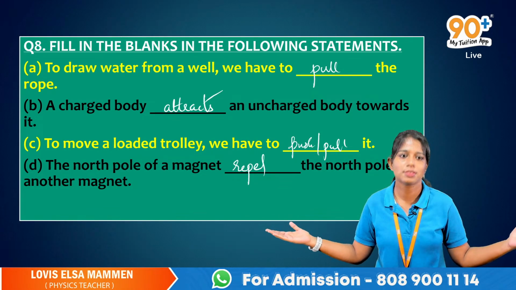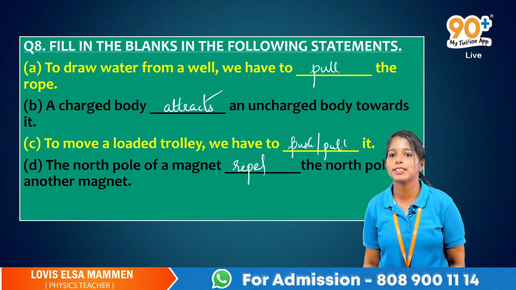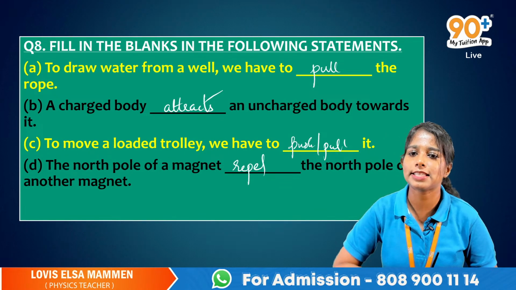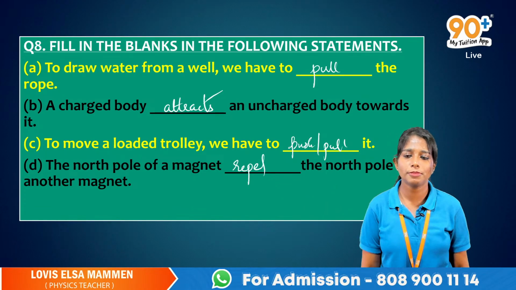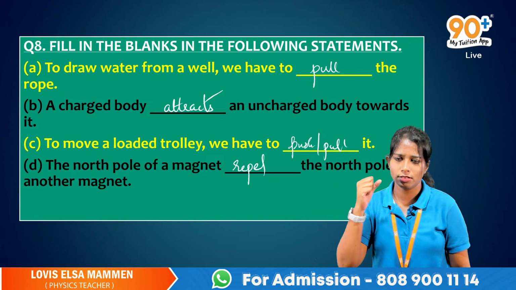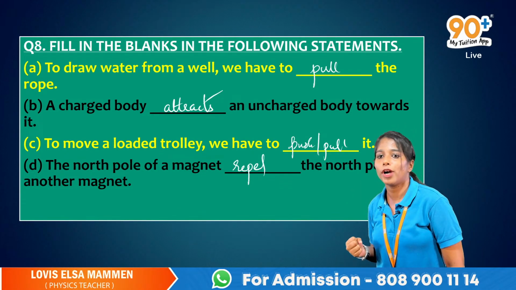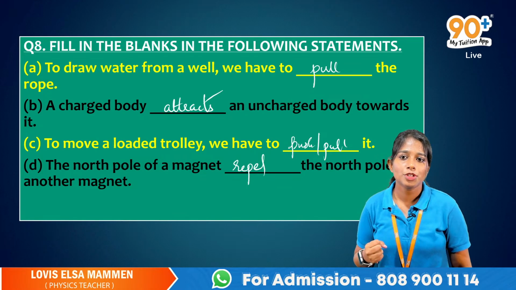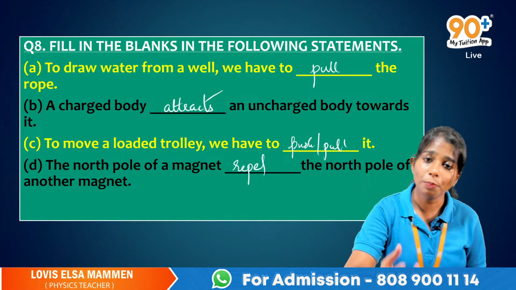Magnetic force. Yes, that is the thing. Magnetic force is there. Yes, you are right. Okay, so if you want to draw water from the well, you need to pull the rope. And a charged body attracts an uncharged body. To move a loaded trolley, you can push a trolley or you can pull a trolley.